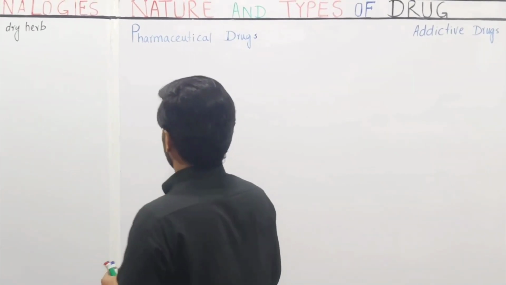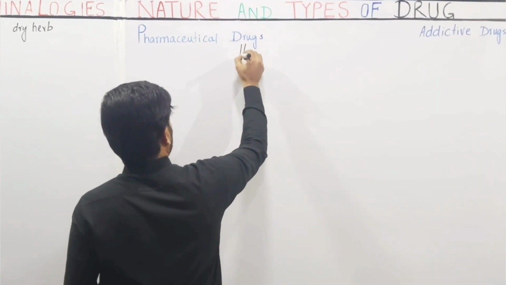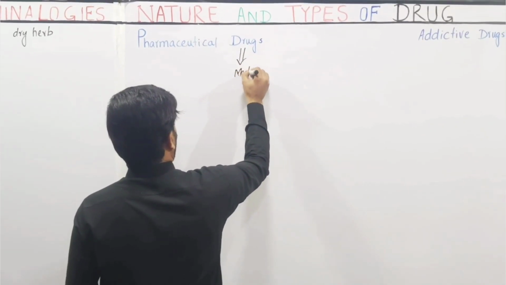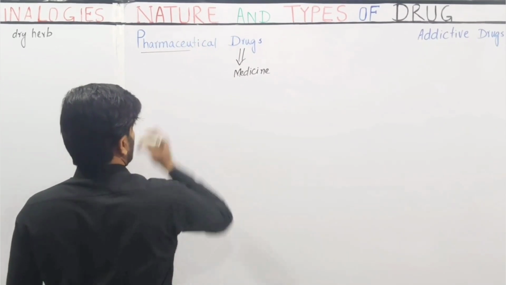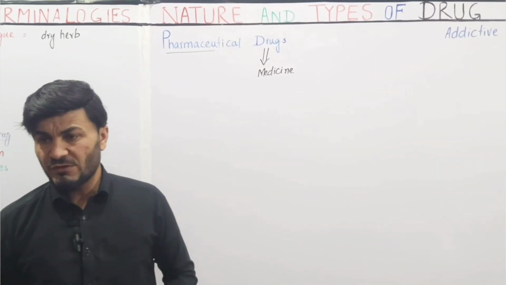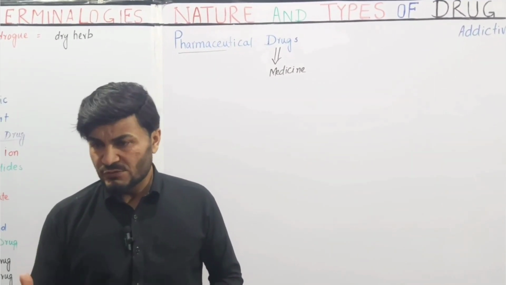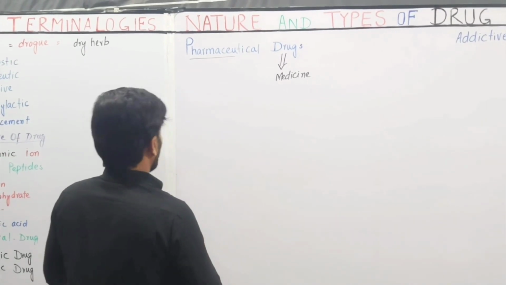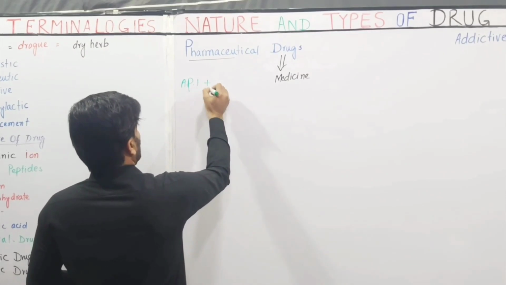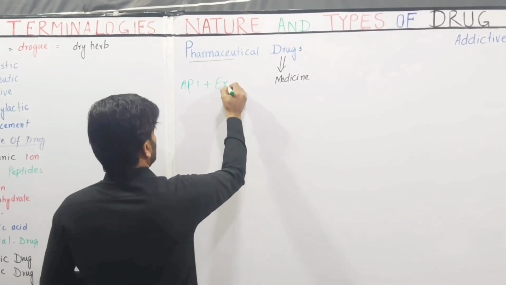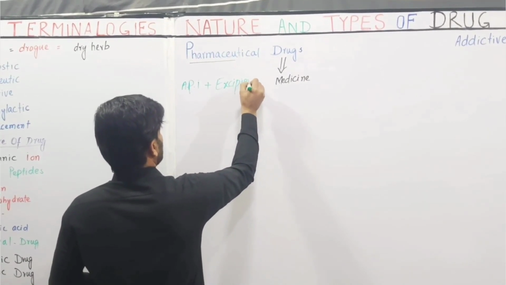So pharmaceutical drug is also called medicine or medicament, and from pharmaceutics, which is the discipline of pharmacy, which deals with conversion of an active pharmaceutical ingredient into a dosage form along with excipient.